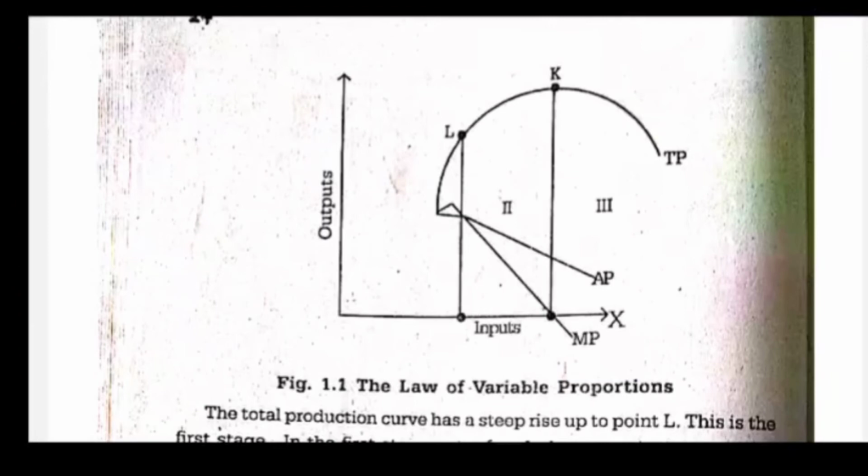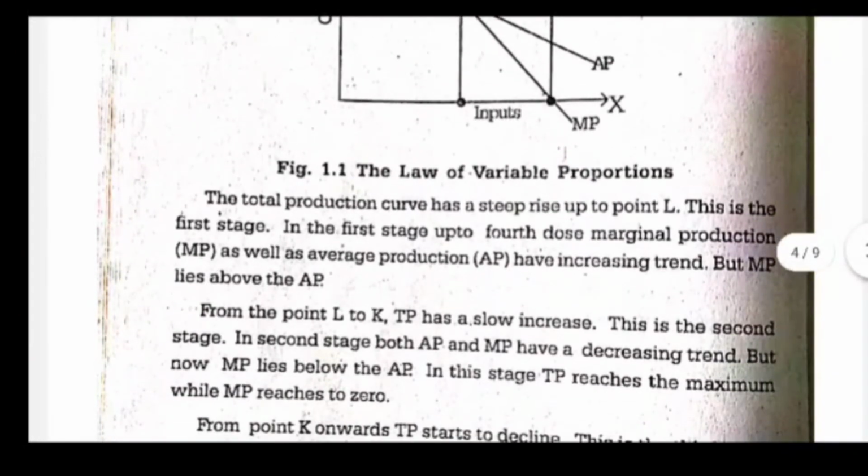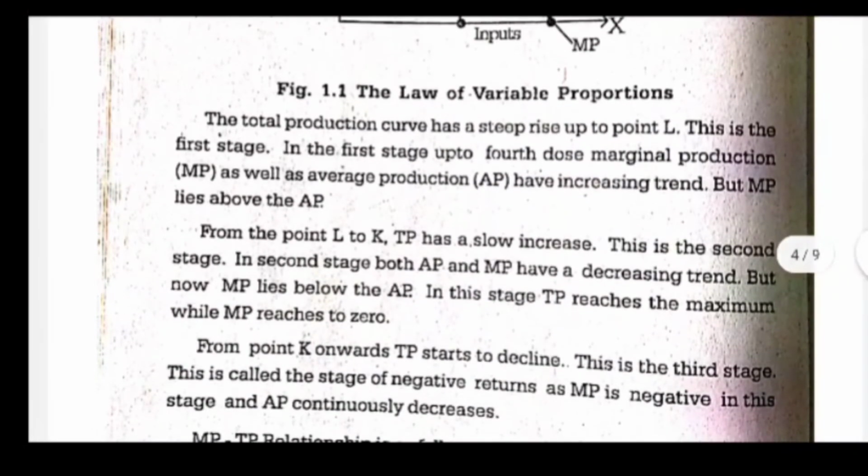Now the 3 stages are being shown. You can get this curve if you depict the schedule in a graph; you will get this diagram. You can just try it out at home. If you plot the points from the table, you will get this graph. The total production curve has a steep rise up to point L. This is the first stage.